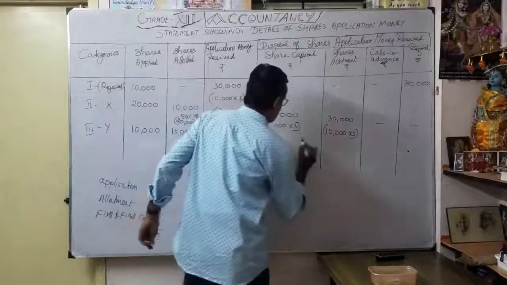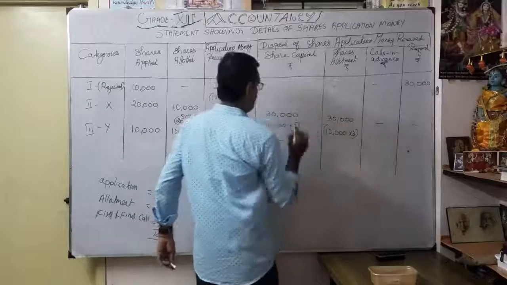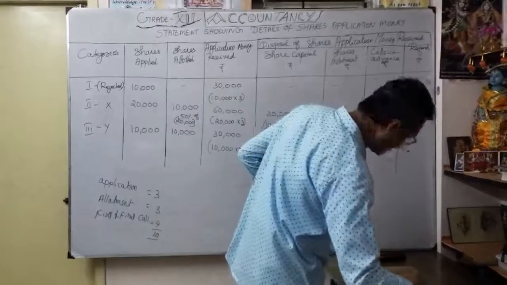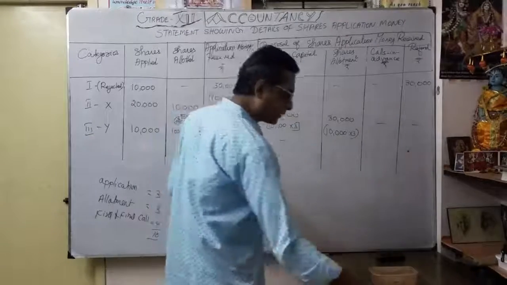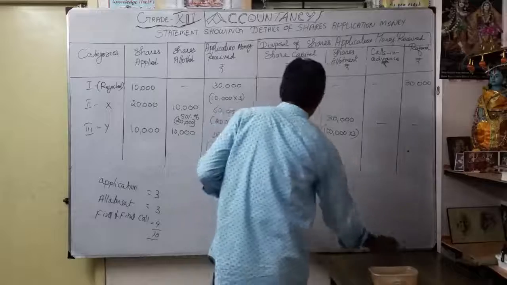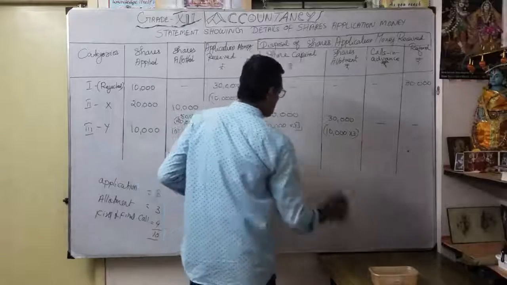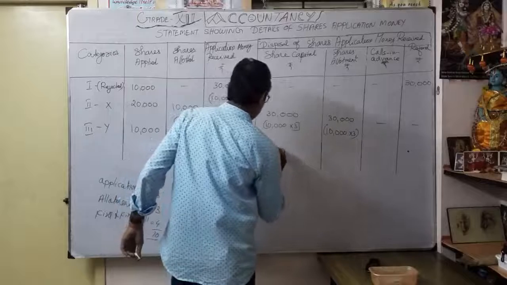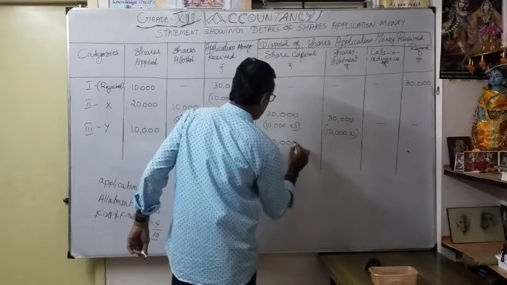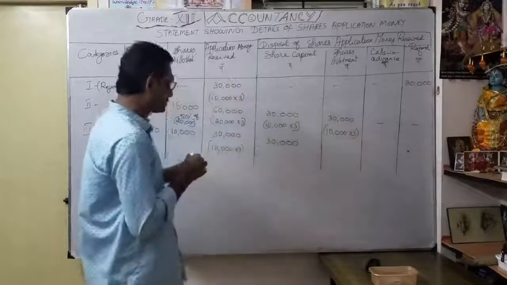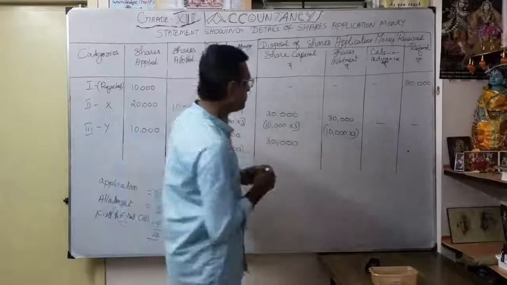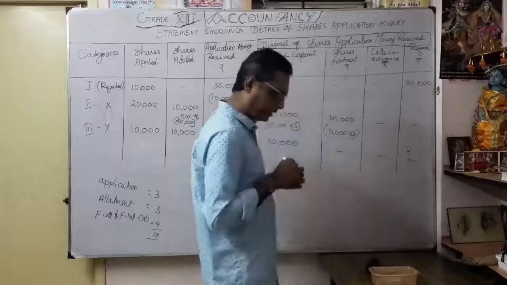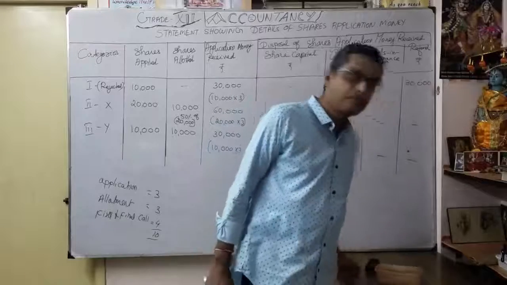So here we transfer to share capital account. Correct. How much to share capital account? Transfer to share capital account, entire money 30,000. Okay, the entire money transferred to share capital account. So no question of share allotment because no excess share application money. Okay, no excess share application money.